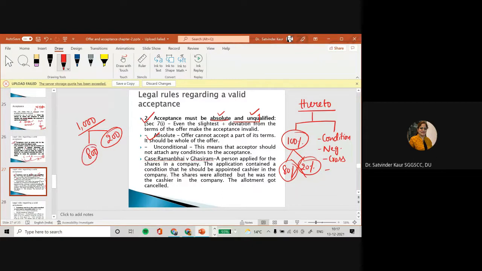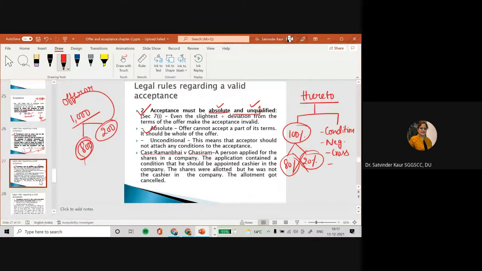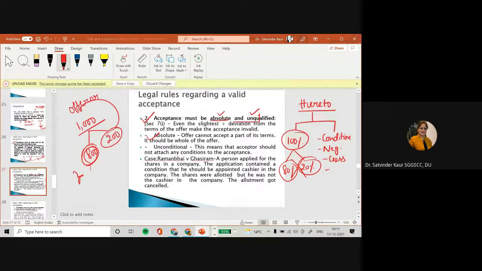So in that case, the ball will come in the court of the offerer again, that if he renews the offer and agrees for 800, तो वो ऑफर प्लस ऑफर हो जाएगी. आपने 1000 यूनिट्स की ऑफर करी, the other person has given the offer to buy 800 units. सो इट विल बी कॉन्ट्रैक्ट तब होगा जब फर्स्ट पार्टी 800 यूनिट्स के लिए एक्सेप्ट करेगी, तो उसमें पार्टीज की पोजीशन चेंज हो जाती है. तो absolute means that you have to accept it as it is, whole of the offer. You cannot make any changes.